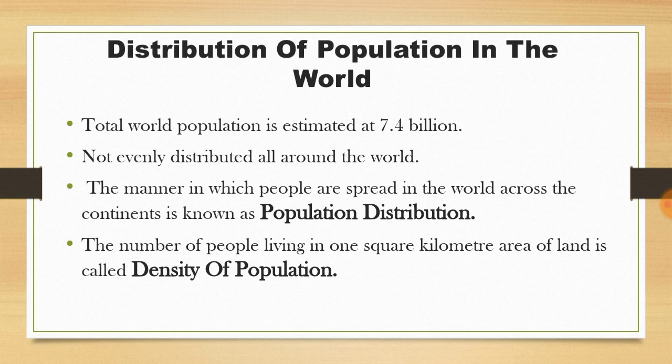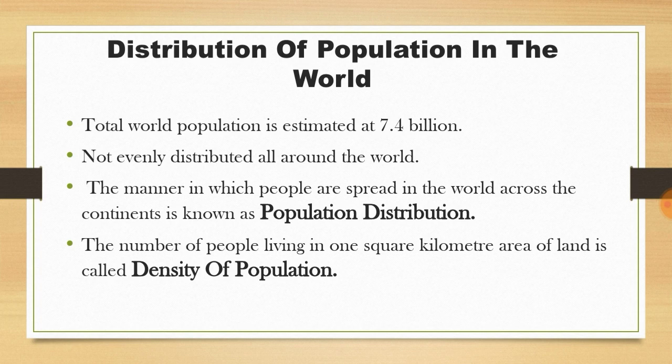Distribution of population in the world. The total population of the world is estimated at 7.4 billion. The recent data we receive about the population of the world is about 7.8 billion in 2020. But in your textbook it is given as 7.4 billion. So this population is not evenly distributed all around the world, which means it is not equally distributed.